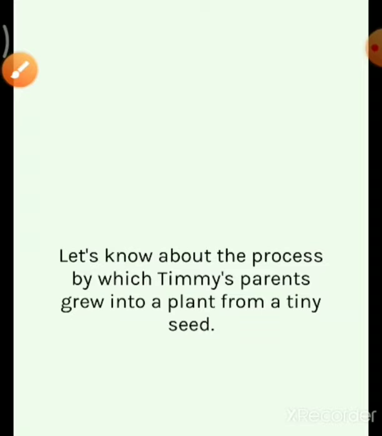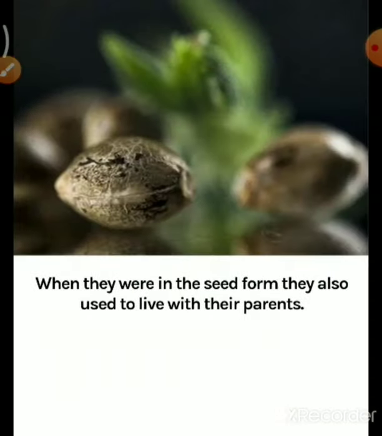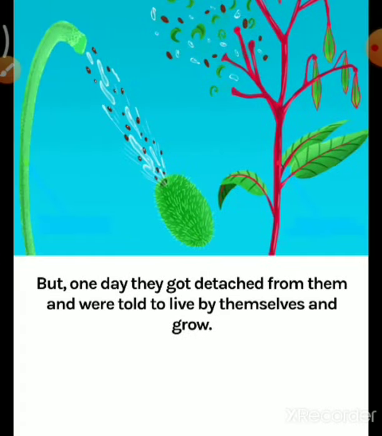Let's know about the process by which Timmy's parents grew into a plant from a tiny seed. When they were in the seed form, they also used to live with their parents. But one day they got detached from them and were told to live by themselves and grow.